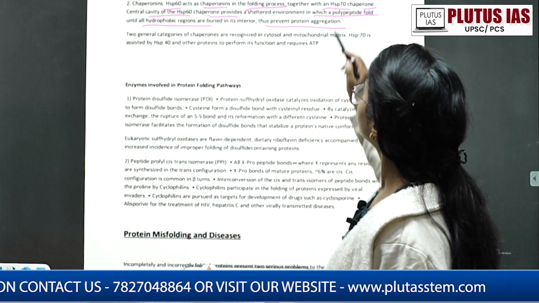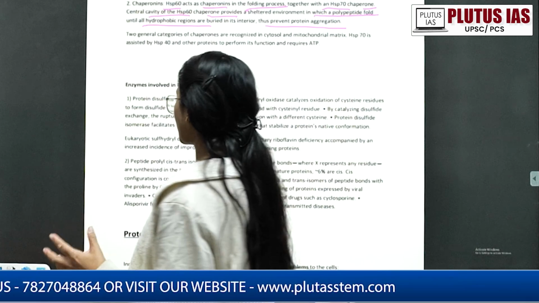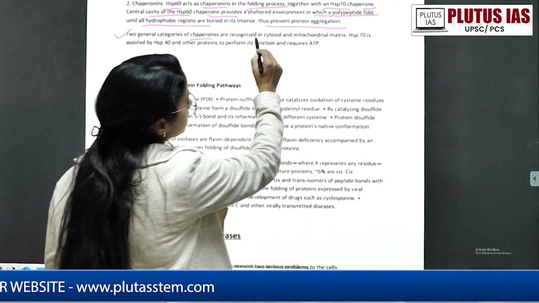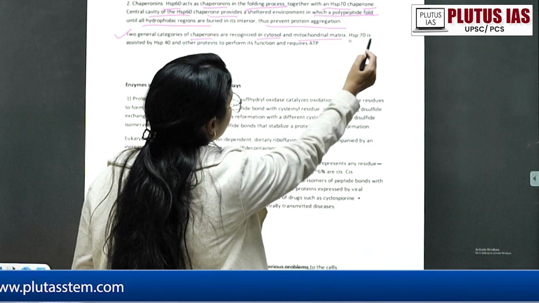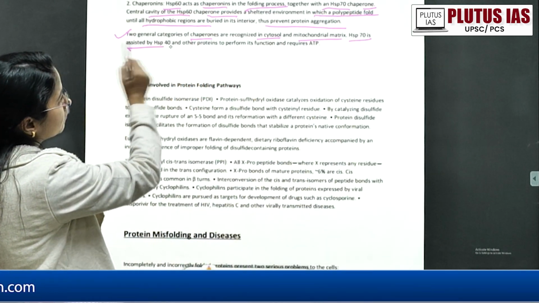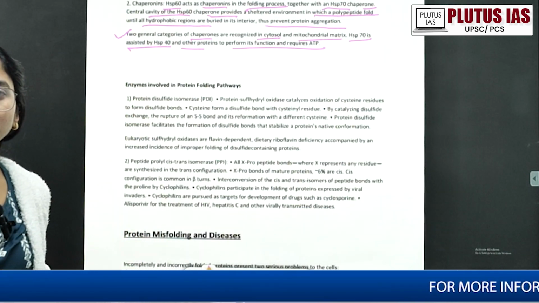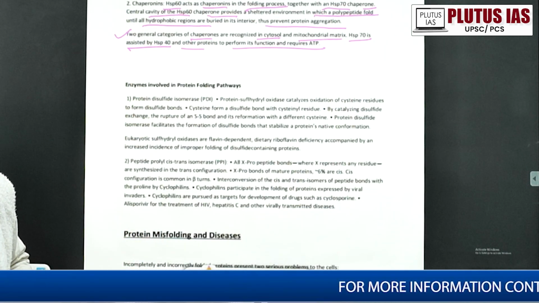It just prevents protein aggregation. Of course, this is a specific mechanism. Two general categories of chaperones are recognized in the cytosol and the mitochondrial matrix. HSP70 is assisted by HSP40 and other proteins to perform its functions, and that requires ATP. That means this process requires ATP hydrolysis.